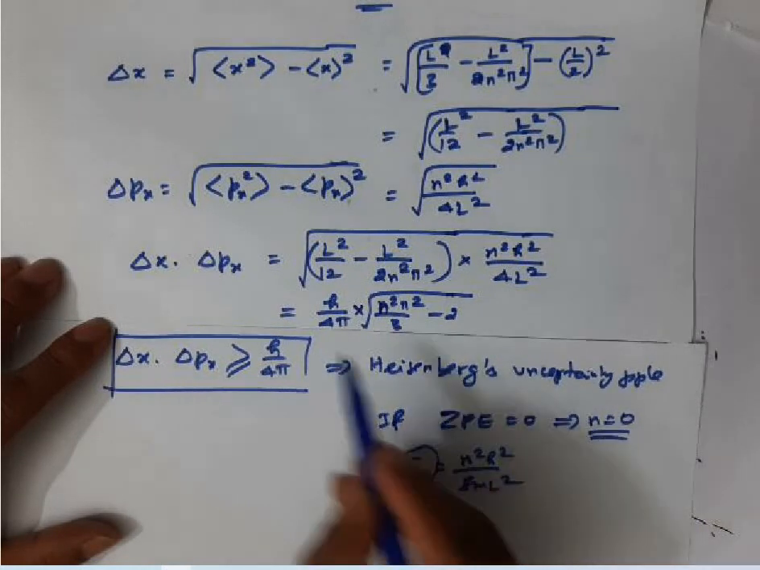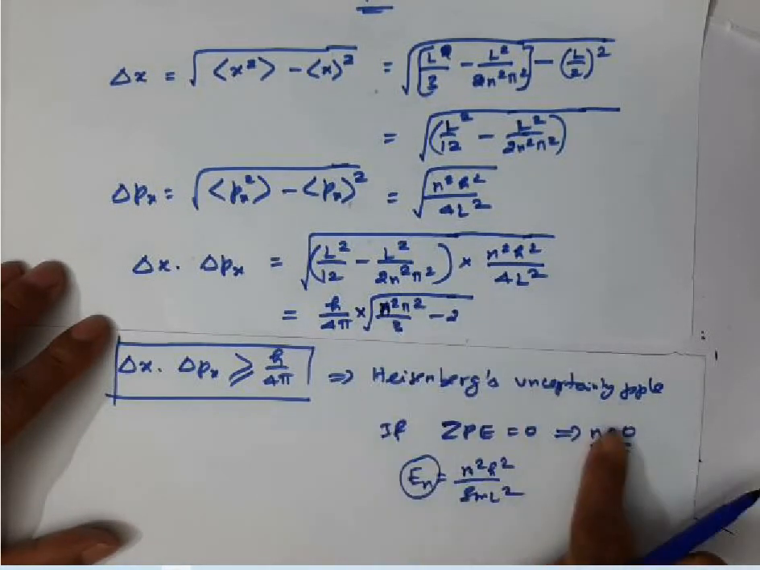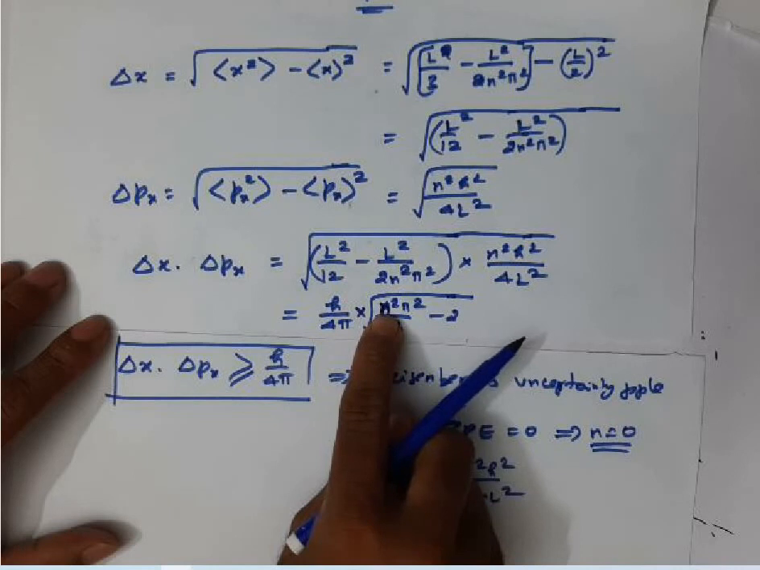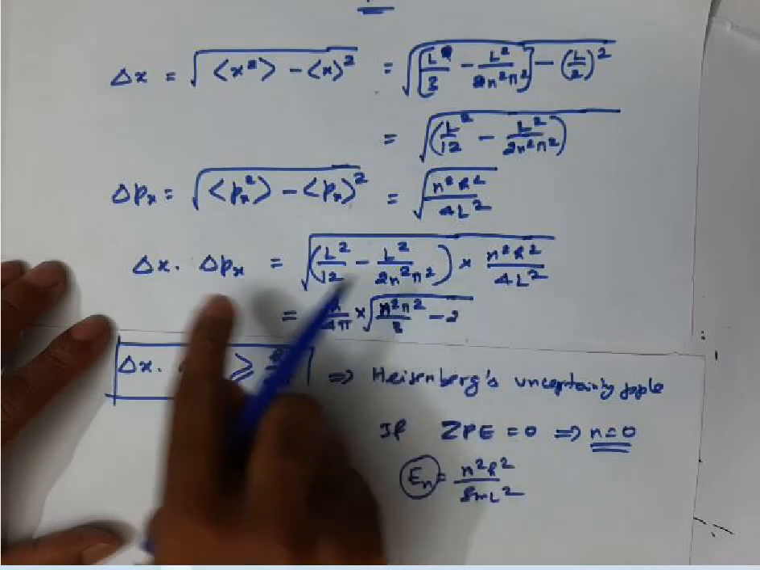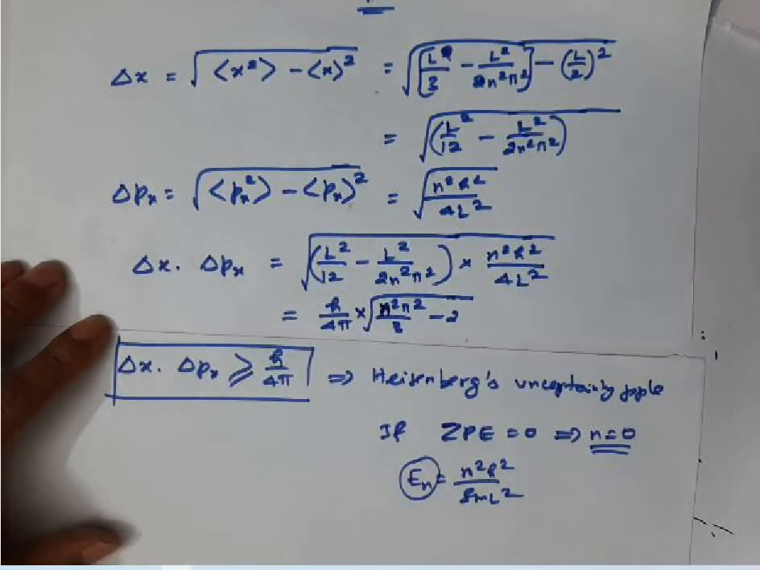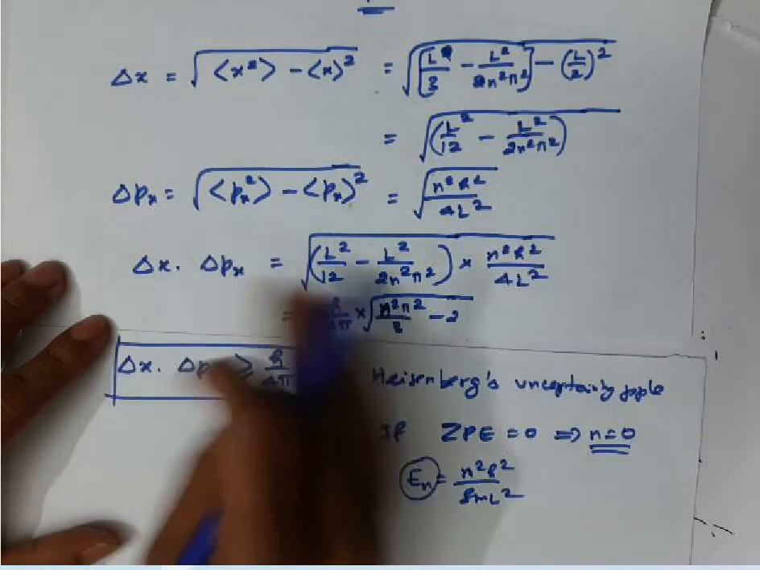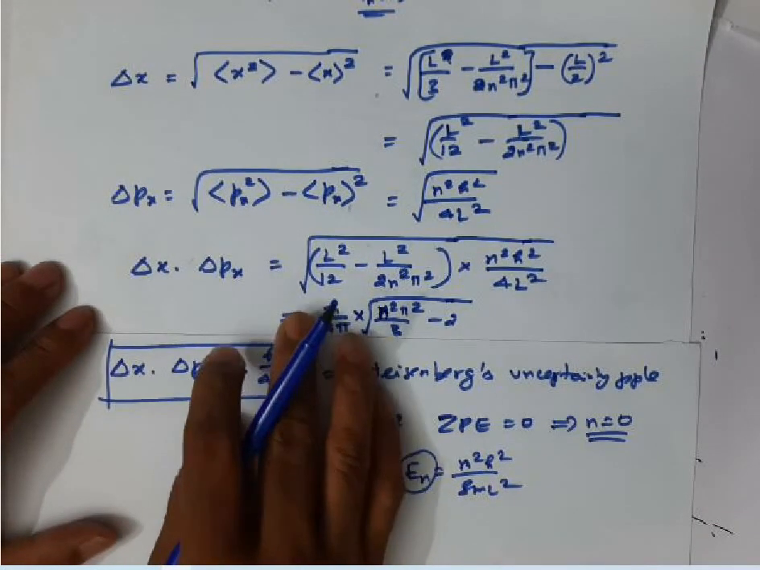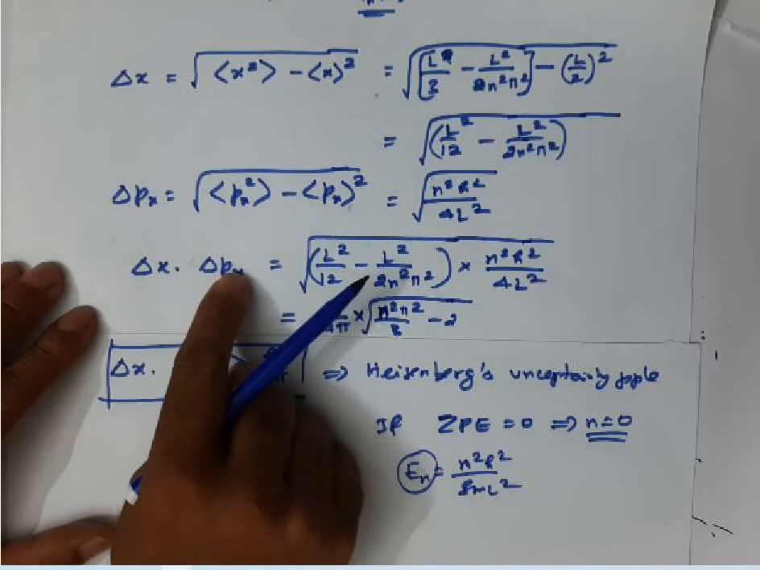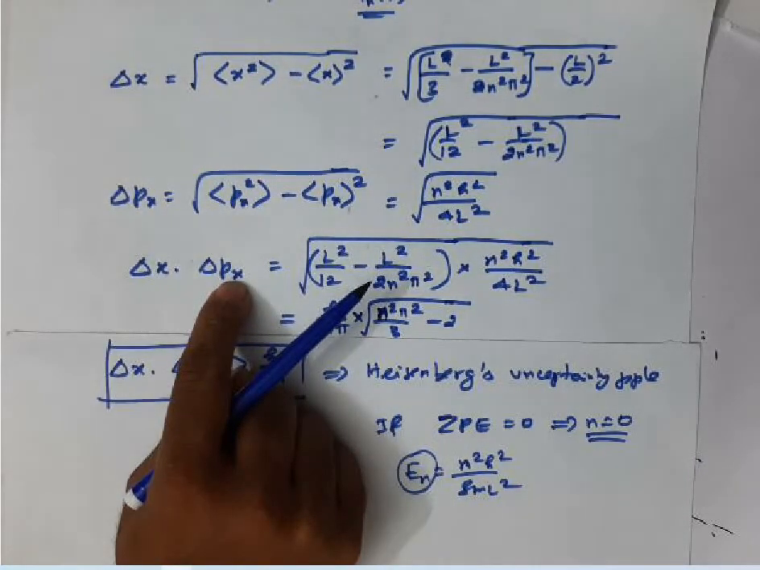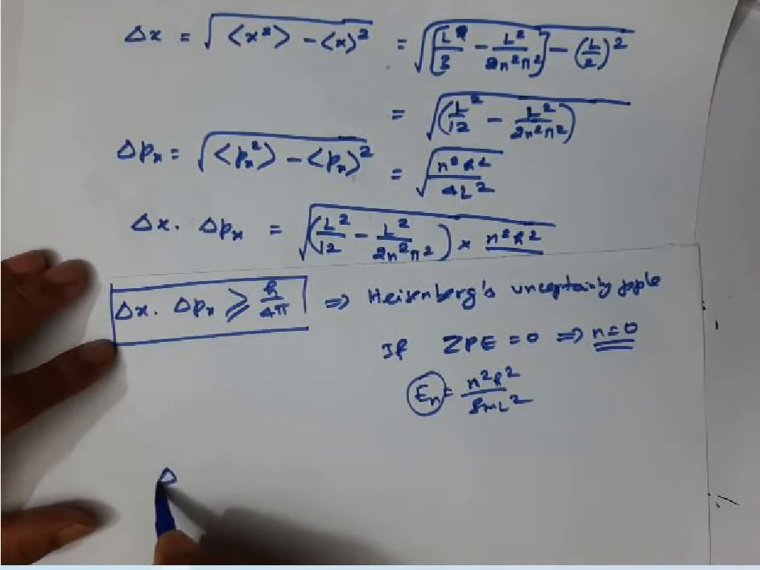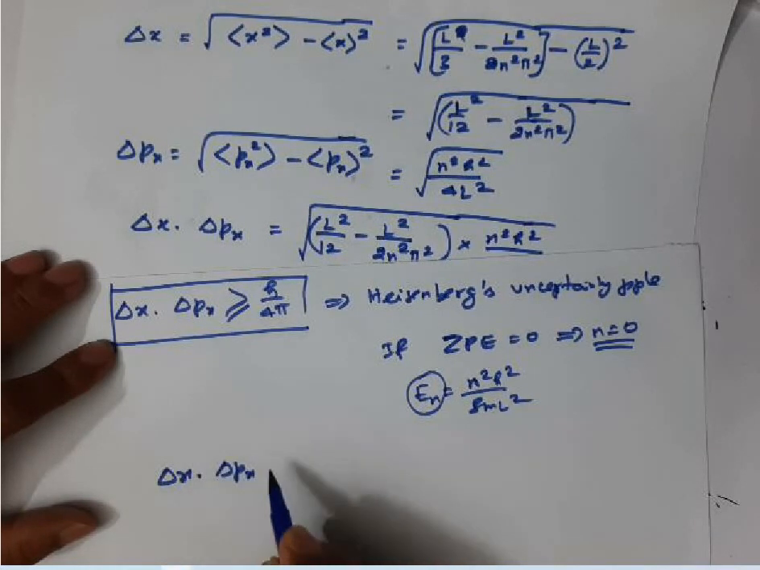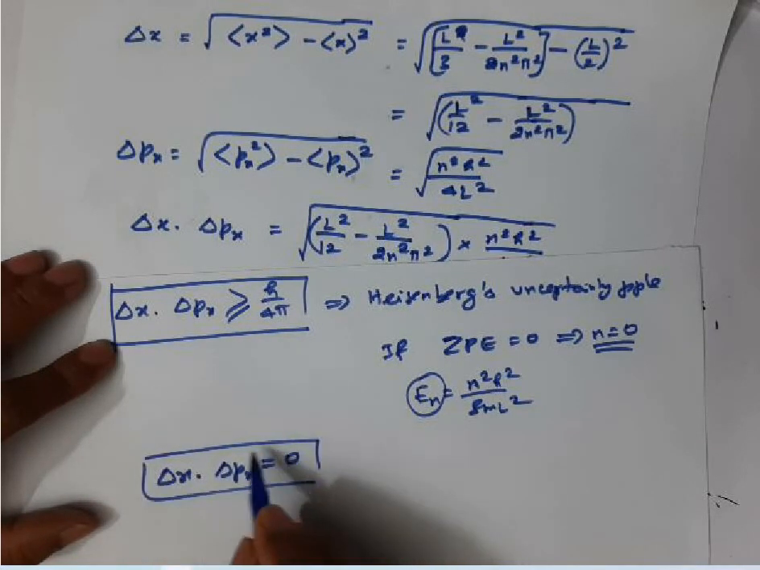If n is equal to 0, what will happen? Here we have n. If I put n equal to 0, this entire term becomes 0, and h by 4 pi becomes 0. So delta x and delta px become equal to 0. If delta x and delta px become 0, that means you can measure both position and momentum with 100% accuracy for a microscopic particle. It is not possible. Delta x and delta px can never be 0.